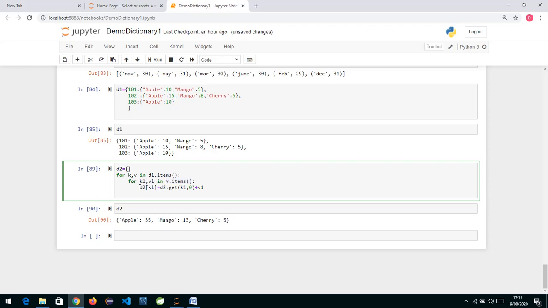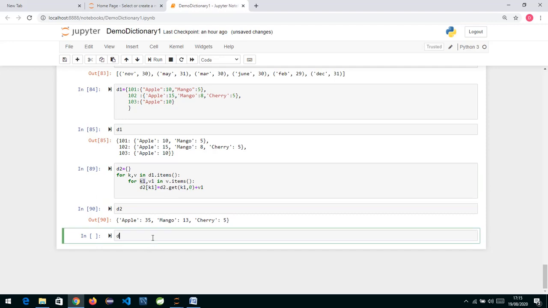Now this D2 is a dictionary in which I want to get the whole quantity. So I check D2, and in square brackets I pass the key. What is the key here? K1 has got apple. So I write it this way: if D2 already has the key apple, then we use D2.get. Get method we know, I just pass K1 over here. So if apple was already there in D2, it would have given its value. The first time, it won't be there, so it will create a new one.